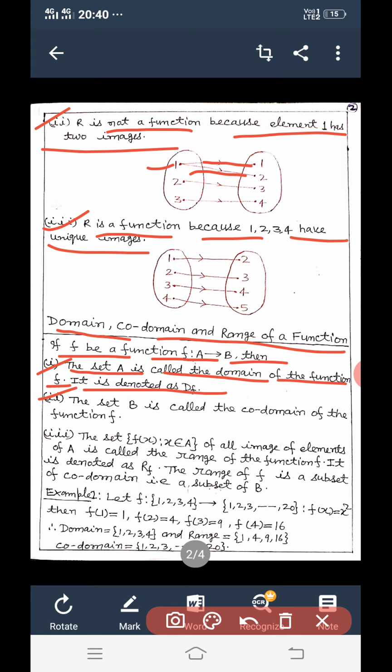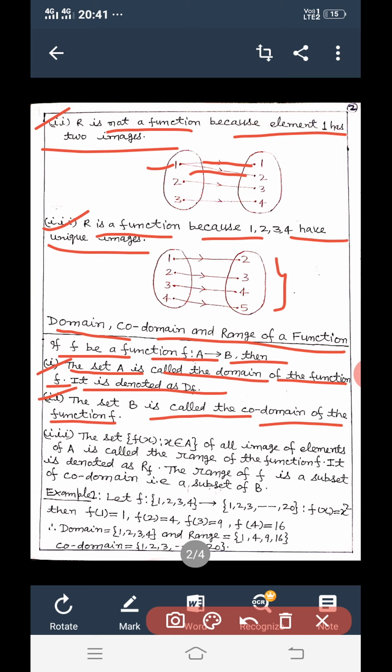In third, the elements of set A are 1, 2, 3, 4, so domain of f is 1, 2, 3, 4. The set B is called the codomain of the function f, means in second 1, 2, 3, 4 is the codomain, and in third 2, 3, 4, 5, these are also the elements of set B, so this is the codomain.